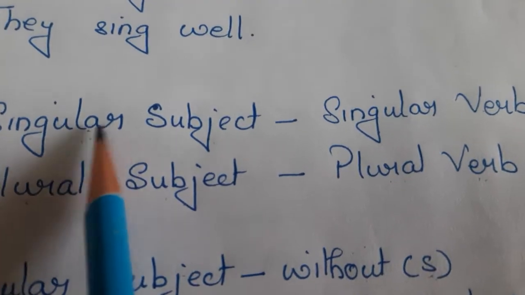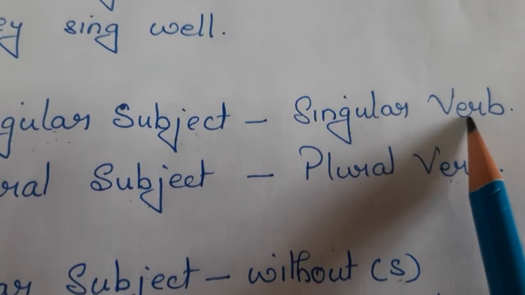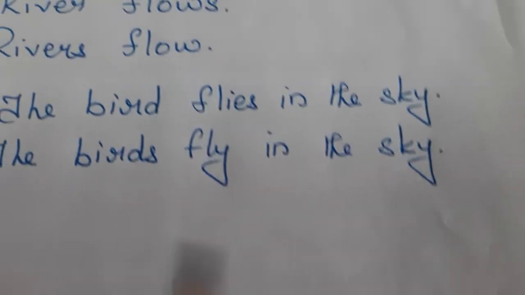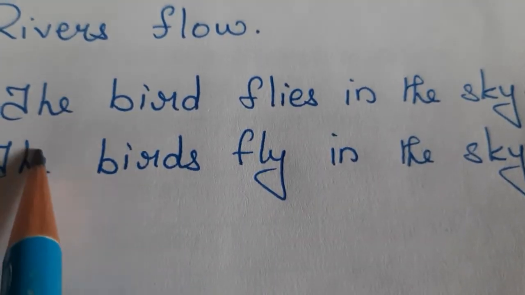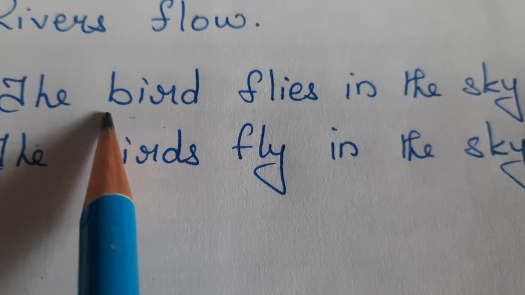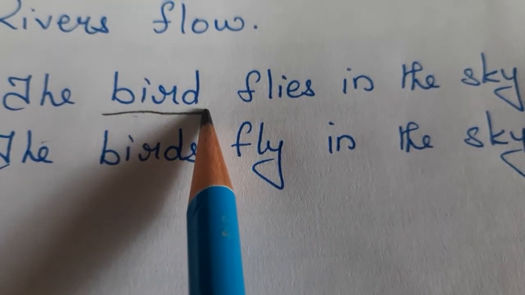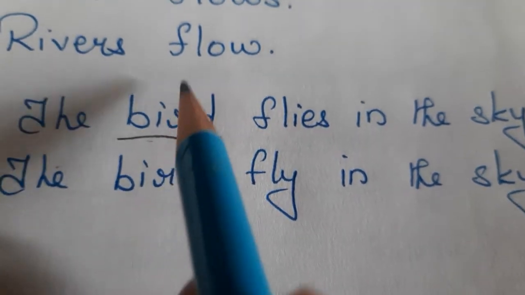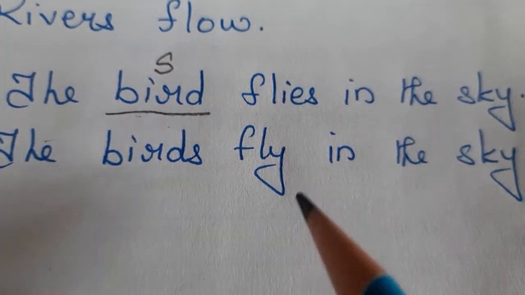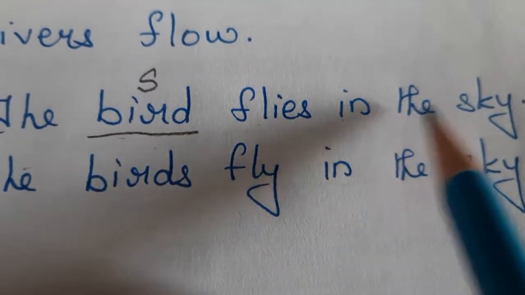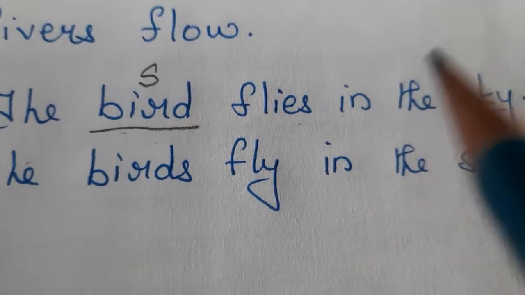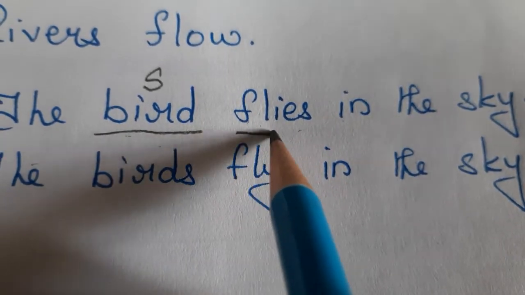Now, singular subject will take singular verb. Let us go through this example. Singular subject, singular verb. The bird. What is the subject here? Bird. And is it singular or plural? It is singular. So, flies in the sky. The bird flies in the sky. And flies is the verb.